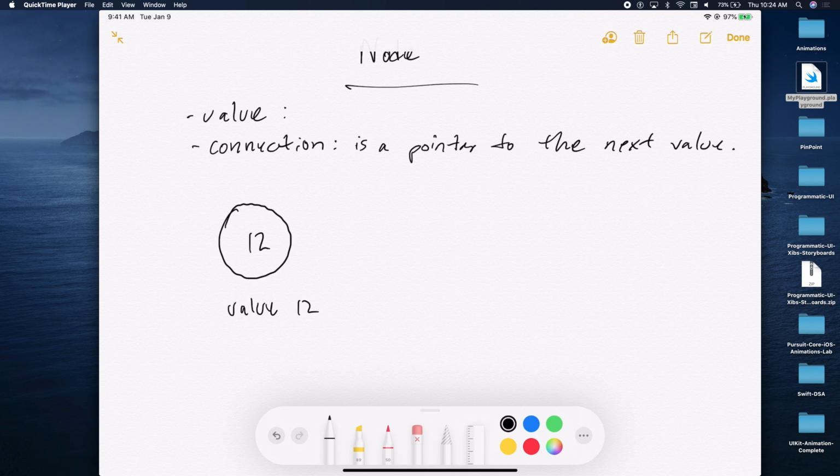If you look at the last car in the lesson, where is my arrow pointing? To nil, right? So 12 will be pointing to nil if that's the only car. So here 12 is pointing to nil.